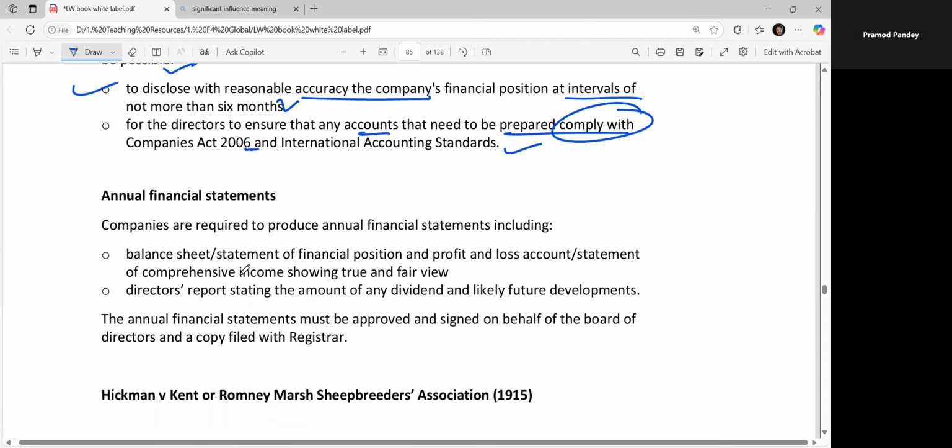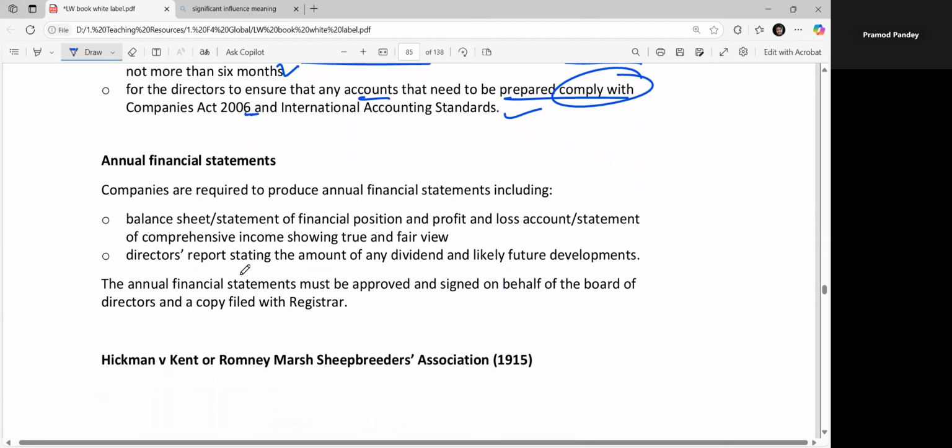Yes, sir. Annual financial statement. Companies are required to produce an annual financial statement, including a balance sheet (statement of financial position) and a profit and loss statement (statement of comprehensive income), showing a true and fair view. The director's report states the amount of any dividend and likely future developments. The annual financial statement must be signed on behalf of the board of directors and filed by the company with the registrar.